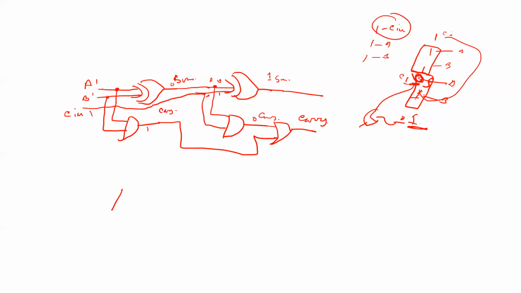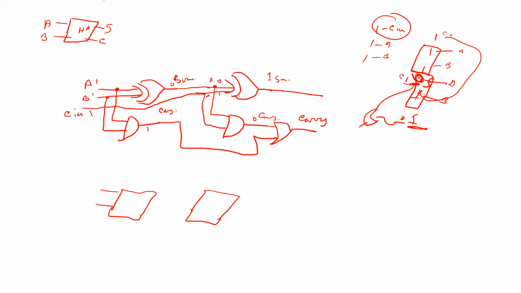A half adder, this is one block diagram. This is the block diagram of a half adder. A half adder has two inputs, A and B, and two outputs, sum and carry. Suppose these are the blocks. So this is one half adder and another half adder. These are two half adders.